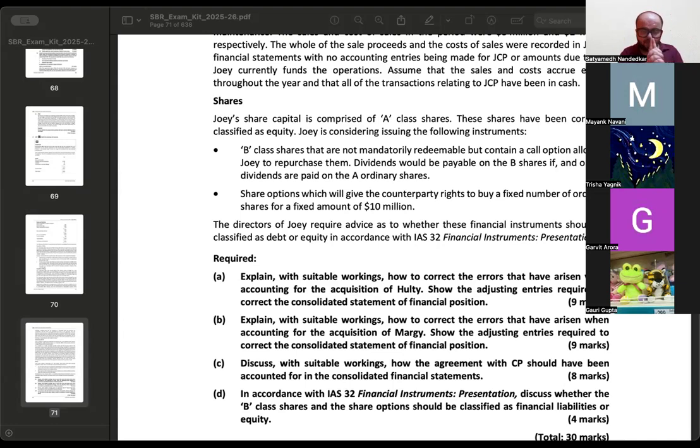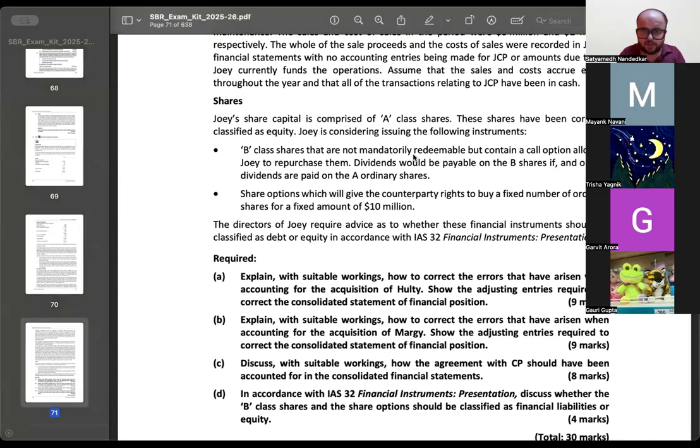यहां पे I am repeating, had it been a future contract, future contract में choice नहीं है, आपको contract को honor करना ही पड़ेगा. In that situation, there would be an obligation to buy back the shares, which means there would have been an obligation to pay cash to the other entity. See, when you buy back, if I buy back my own shares from Mayank, I will buy the shares and I will give him cash. So obligation to repurchase means an obligation to pay the other party, जो यहाँ पे नहीं है, choice है, discretion है. Even in case of payment of dividend, there is discretion. So ये category B shares जो हैं, these should be classified as equity instruments.